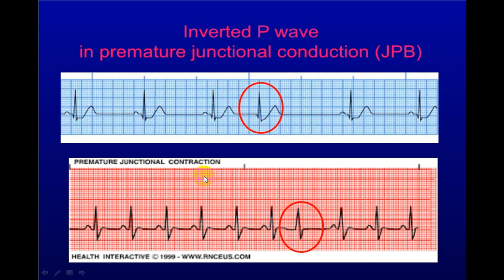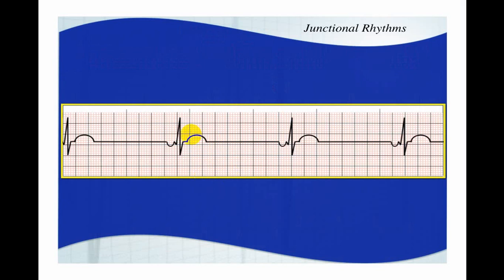So this will produce occasional irregularities, but beat-wise this is junctional, and this is a single junctional beat. Now you can see here all QRS complexes are identical. Each QRS complex is preceded by a P wave, but the P wave is in the opposite direction of the QRS complex. So as the P wave is in the opposite direction, this is not coming from the sinus node. It is either from the atrium or it is coming from the junction.